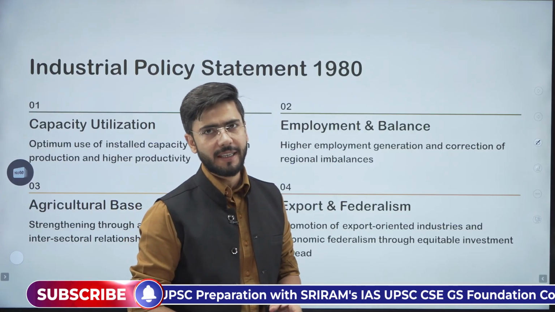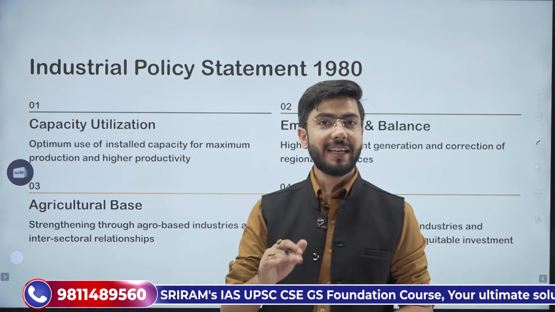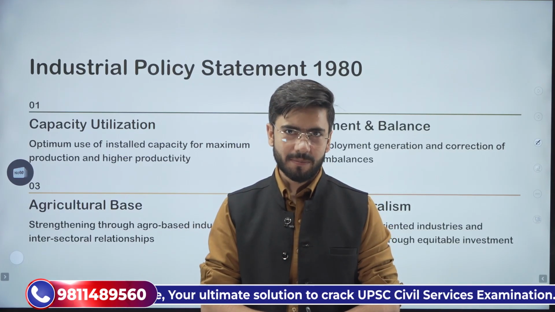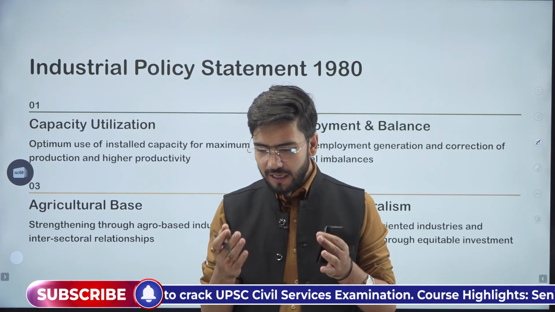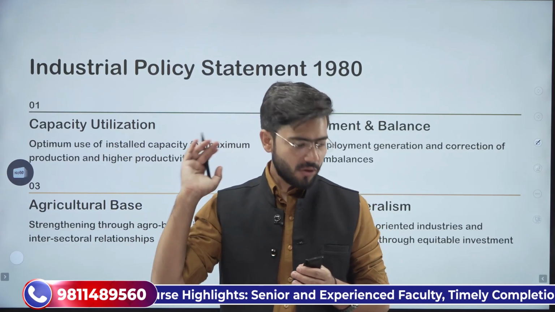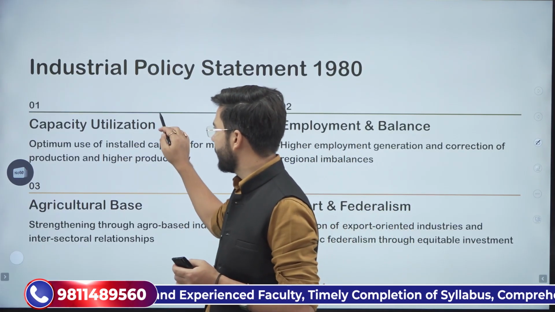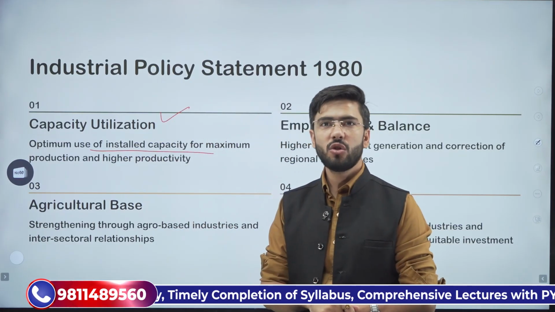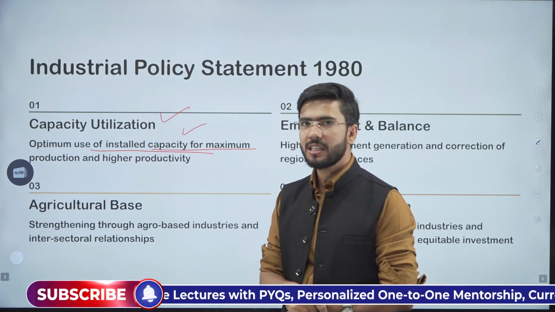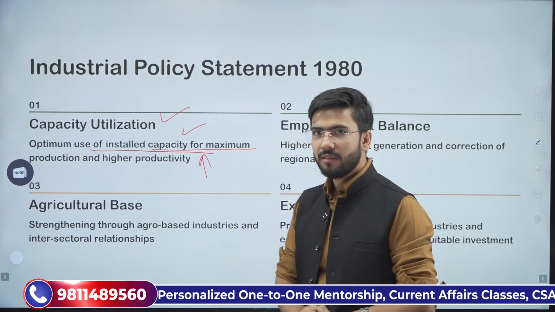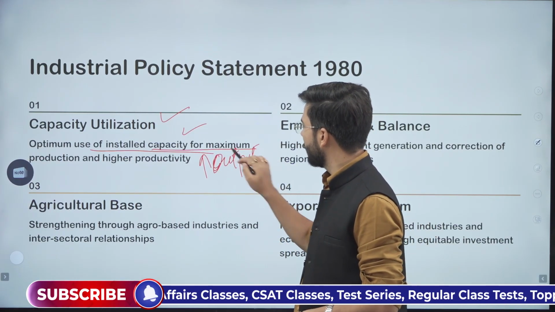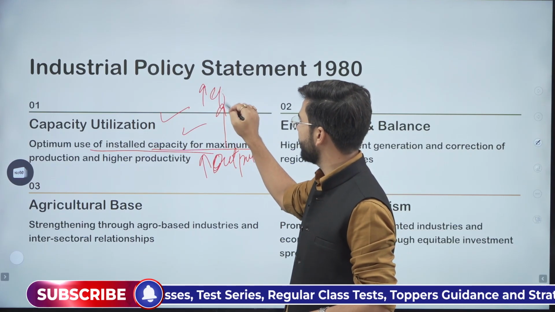Next policy statement came in the 1980s. Now you will see that post 1980s there will be a bit of liberalization or privatization which will increase, and the state's role in doing business will decrease; rather, it will help industries to increase their capacity. So what happened here? We started to increase the capacity utilization. What is capacity utilization? That is optimum use of installed capacity for maximum production. Which means what? Increasing your output by increasing the efficiency.